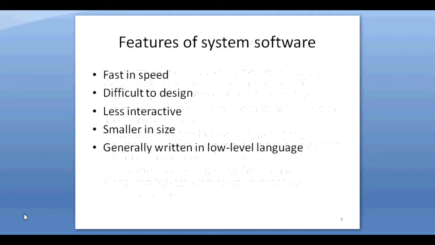Now we will focus on features of system software. It is difficult to design. It is written in the low level language, or you can say that it is written in machine language, which is only understood by the machine. It is difficult to manipulate. System software is very close to the system. The execution speed of the system software is very fast.